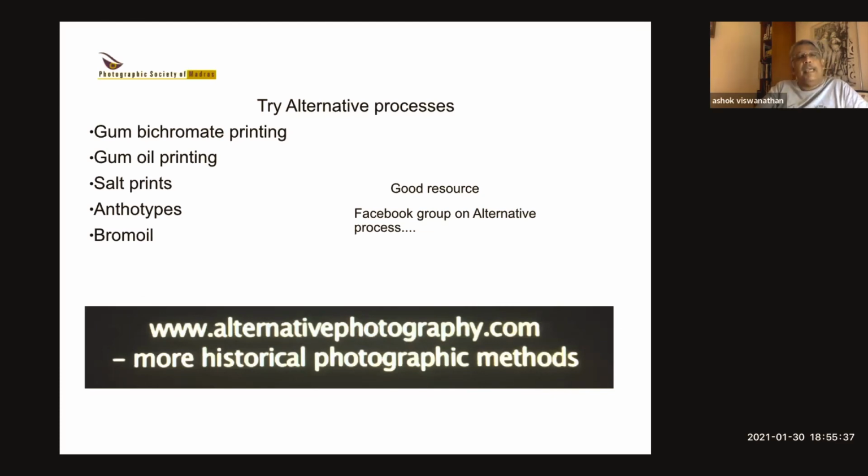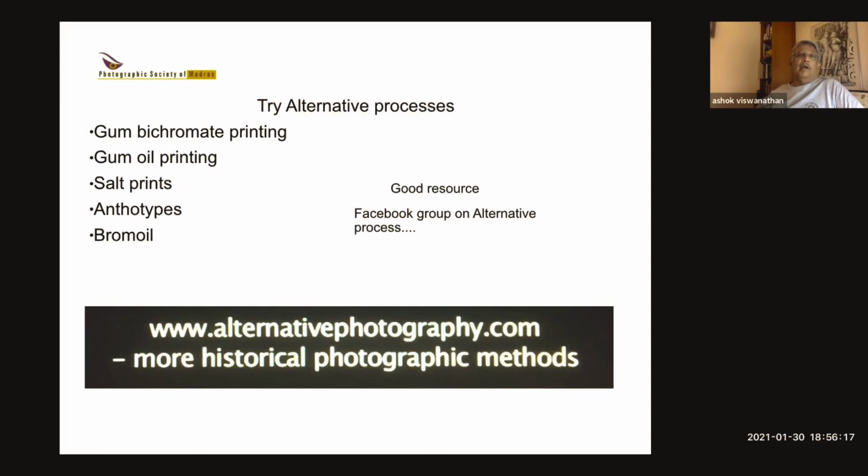Anthotypes is basically making prints using flowers. Many of these flowers are light sensitive. If you grind them up, you get a liquid that comes out of the flowers, and you use that to coat the paper. It's a very low ISO. It's not sensitive to light much, and it takes maybe 10, 12 hours to expose. But they make very interesting prints. You can just coat the paper, put a negative or some other flowers on top, leave it out in your balcony for half a day or one day, or come next day. And you just wash it and dry it, and you get beautiful colors, depending on what flowers you have used.